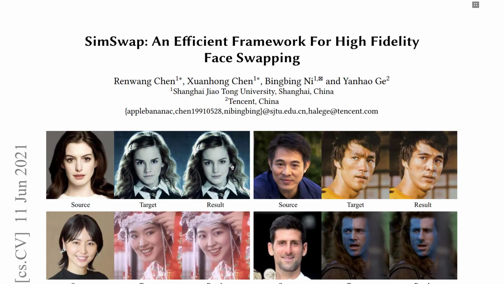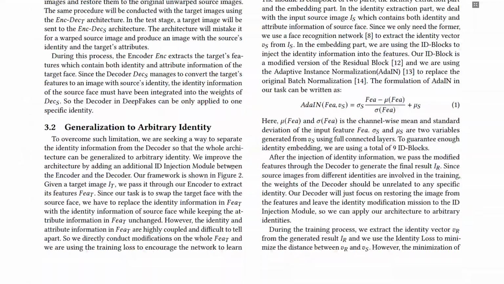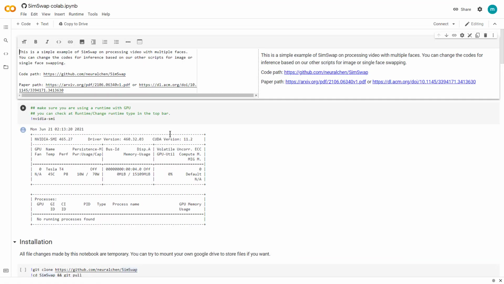In this playlist, we are going to do a detailed paper review of this SimSwap paper, and then you'll learn how to create your own deepfakes using this collab notebook provided by the authors of the paper.